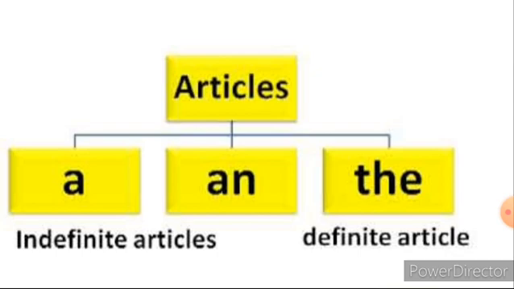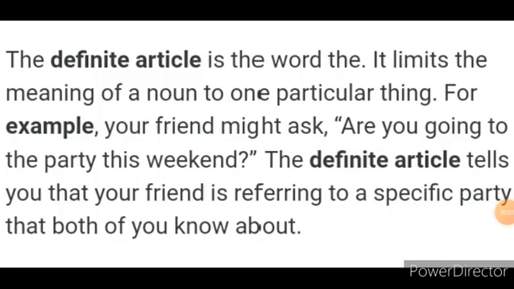The is the definite article. Now look at the definition for definite article. The definite article is the word the. So listen children, the is known as the definite article. It limits the meaning of a noun to one particular thing. That is, we can say this article, the definite article, is a specific one. It is a specific thing. For a specific purpose, we can use the article the.